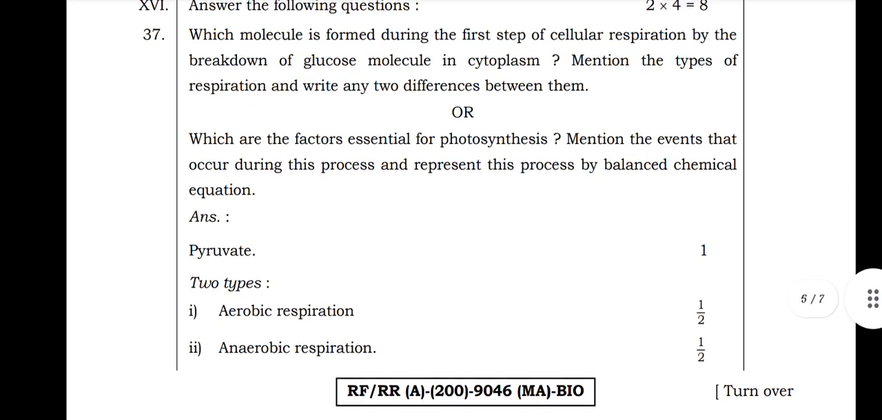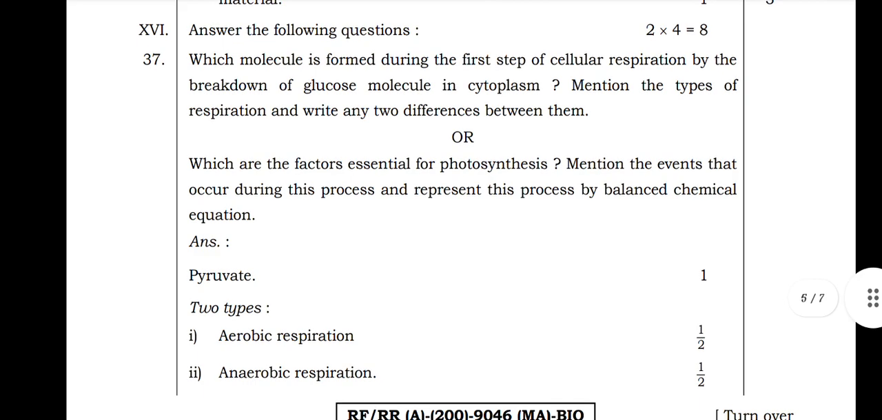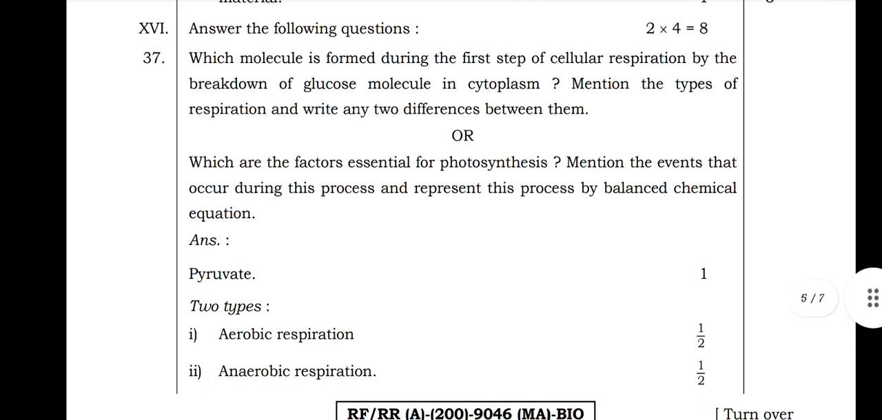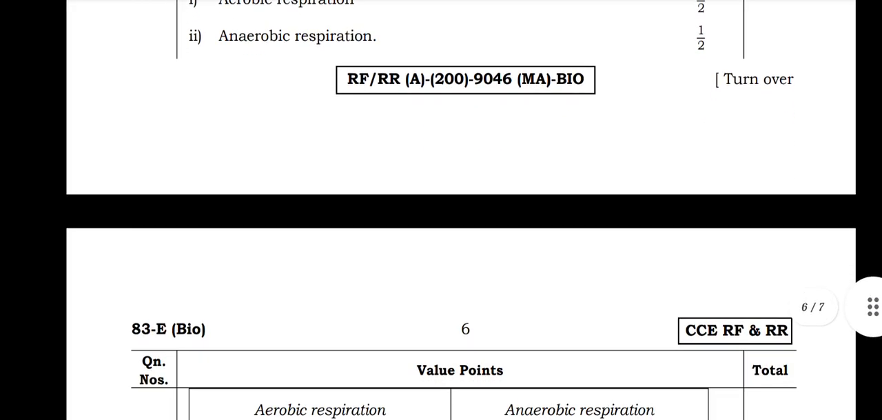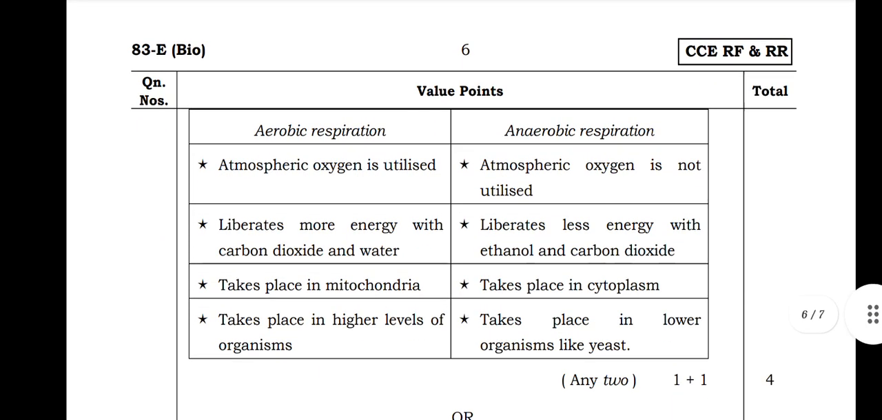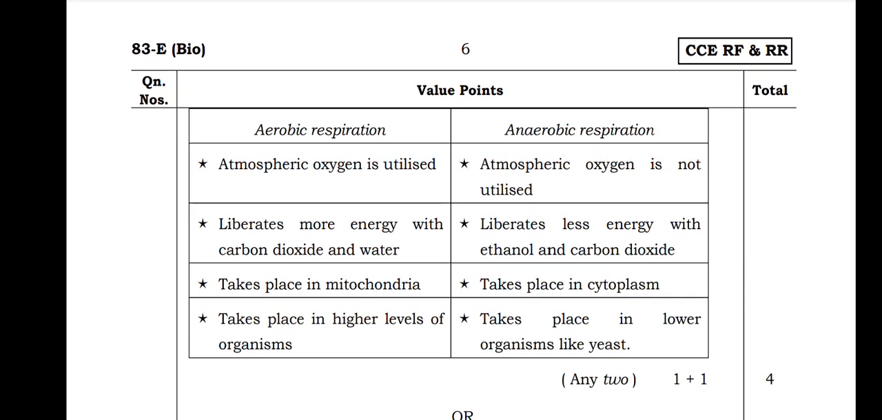So for A, first question, the answer is pyruvate. Two types are there: aerobic respiration and anaerobic respiration. In aerobic respiration, atmospheric oxygen is utilized. In anaerobic, atmospheric oxygen is not utilized. Aerobic liberates more energy with carbon dioxide and water. Anaerobic liberates less energy with ethanol and carbon dioxide.